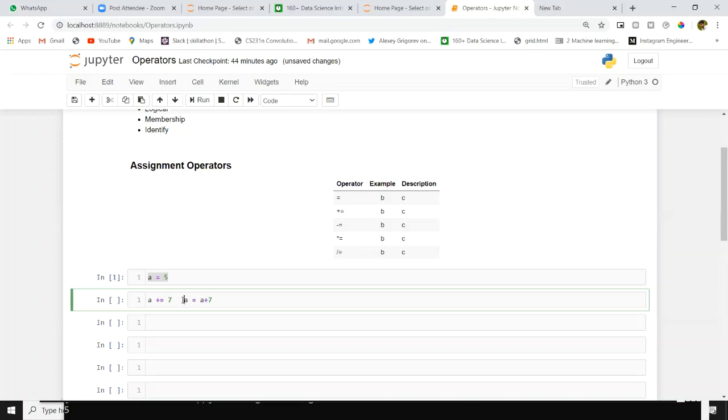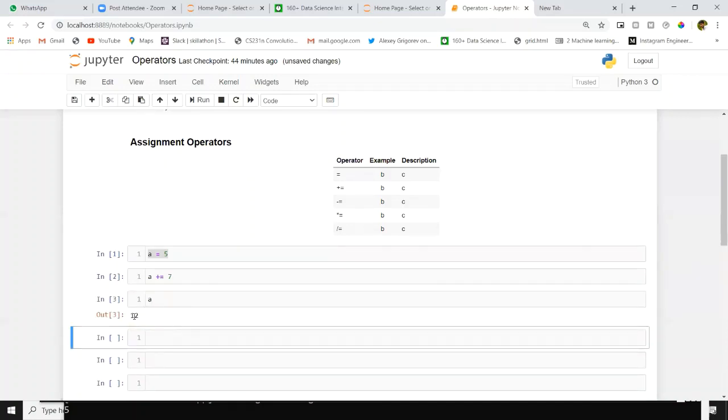First of all, let me execute this one. A plus equal to 7. Inside a we have 12. How we got 12 means actually here it's happening a equal to a plus 7. First, execution will start from the right side. Inside a we have 5.